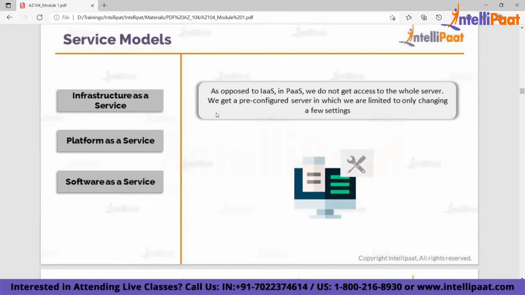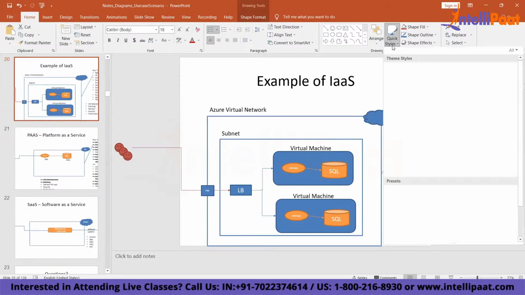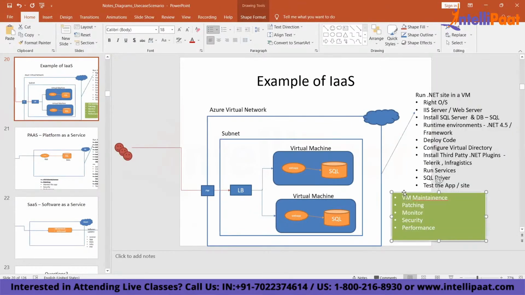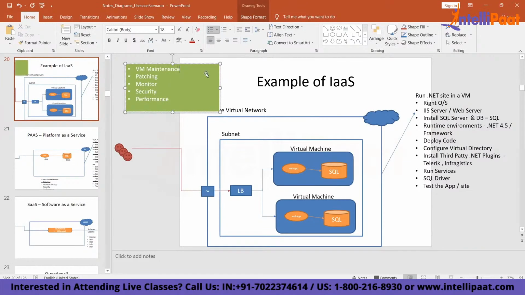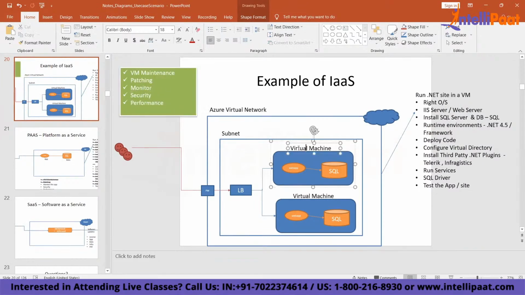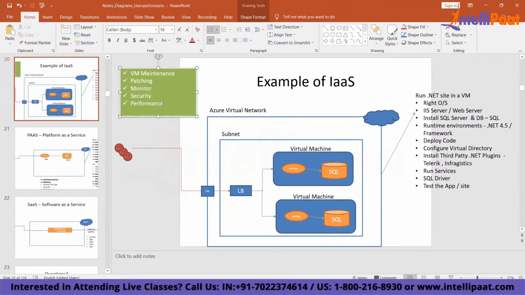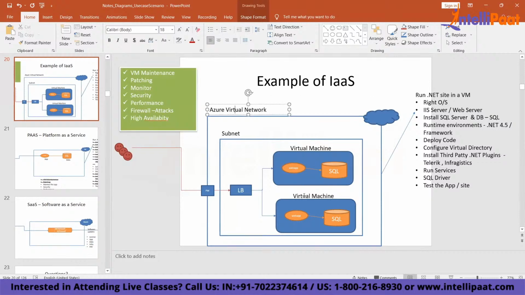Now what is the problem with the infrastructure approach? Here you have to do the virtual machine maintenance, right? Regular patching, and you have to monitor the website. You are going to manage the VM. The VM will run within the Azure network, but you have to take care of the firewall. You have to take care of high availability. Which means this virtual machine and your website, anyway it's a .NET site, is running on the VM.